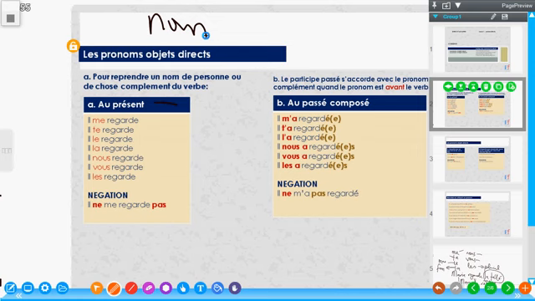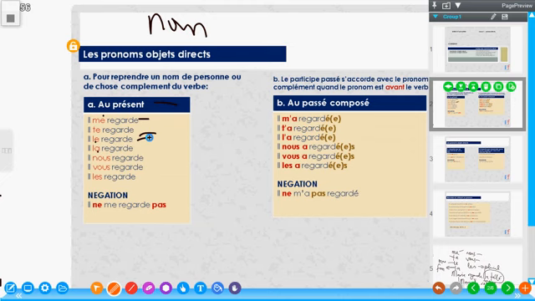So here we have il me regarde, il te regarde, il le regarde, il la regarde, il nous regarde, il vous regarde, il les regarde. So this means he's looking at me. Then the te, which is the second person singular, becomes is looking at you. Then le or la could replace a person or a thing. For example, this le means is looking at him.